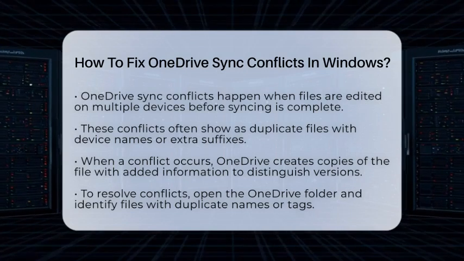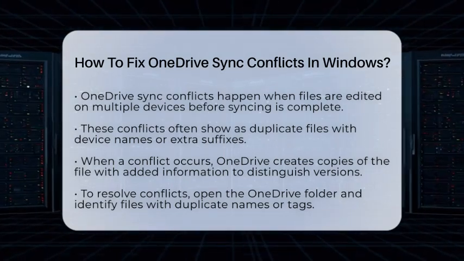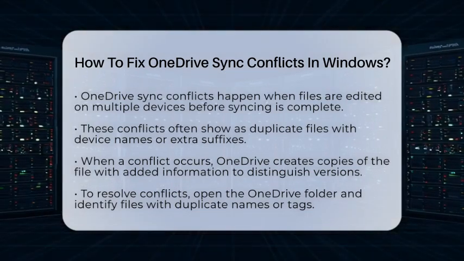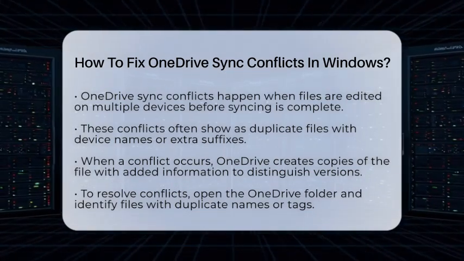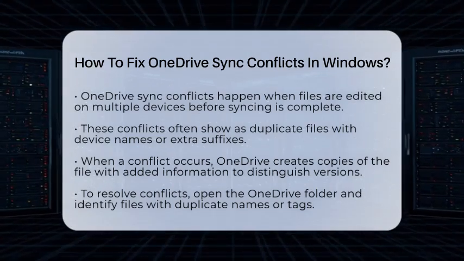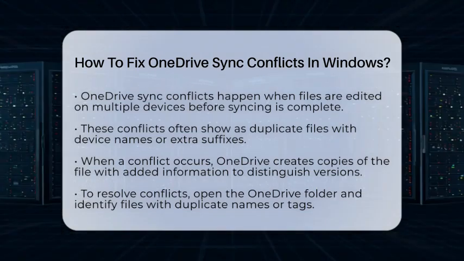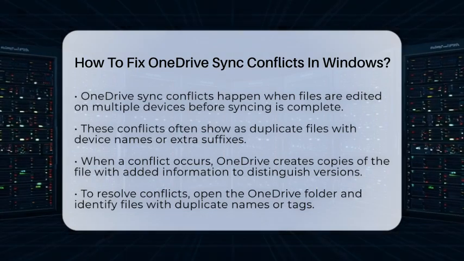It happens when changes are made from different places before OneDrive can update everything. If you see duplicate files with device names or extra suffixes, it's a sign of a sync conflict. OneDrive handles these conflicts by making copies of the file with added information, like the device name or user details. This way, you can see the different versions and decide which one to keep.